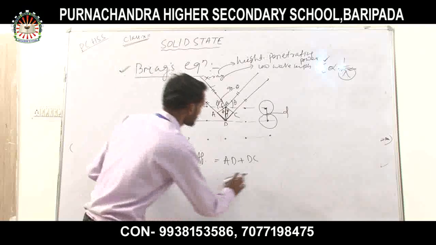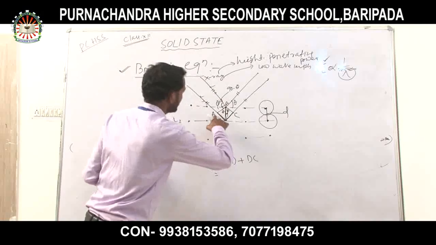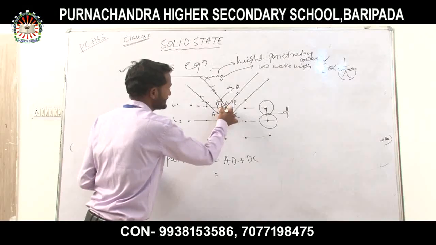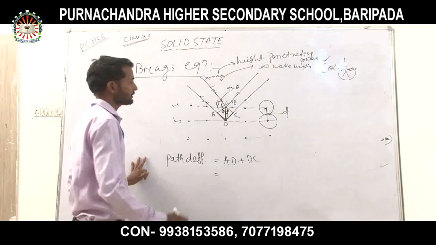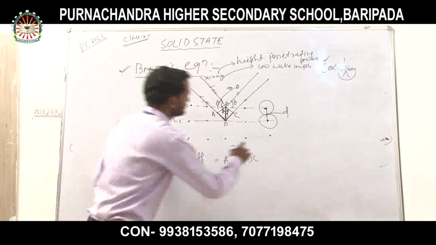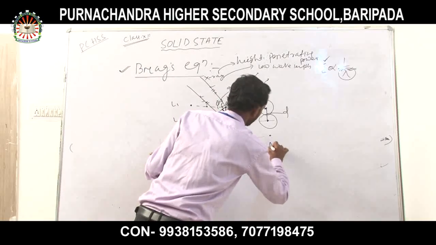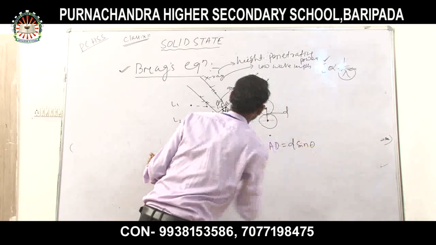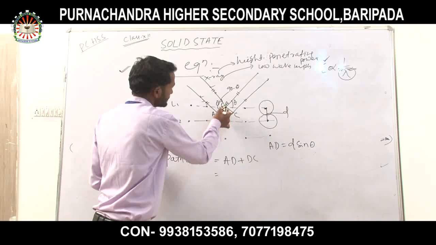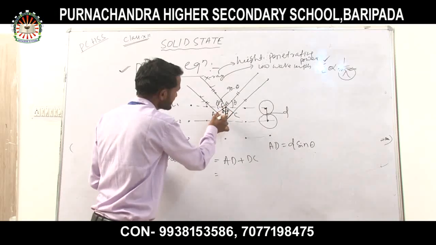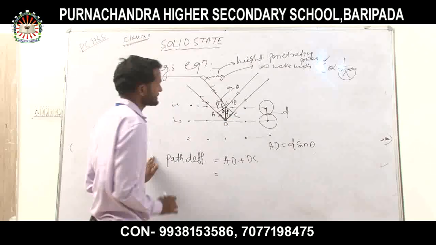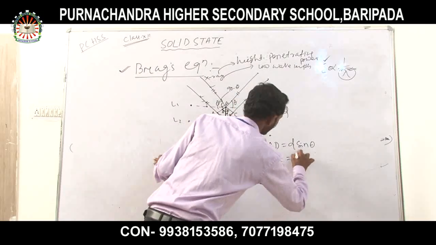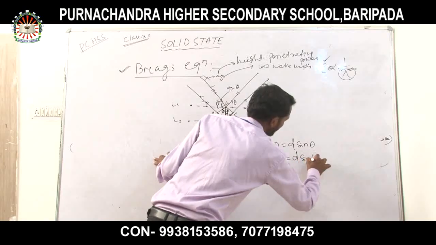X-ray diffraction. So AD, what is the value of AD? That is d and that is theta. So according to the trigonometric function, AD equals d sin theta. Since this distance and this distance are equal, DC or CD is also d sin theta.